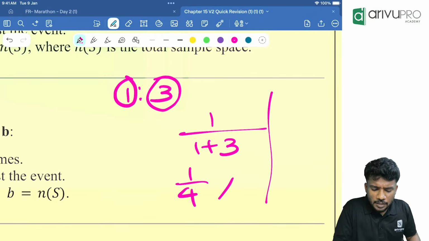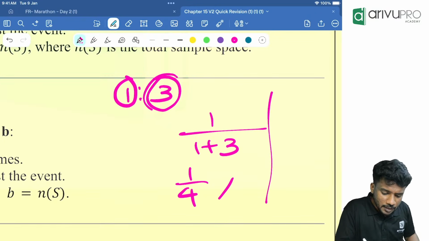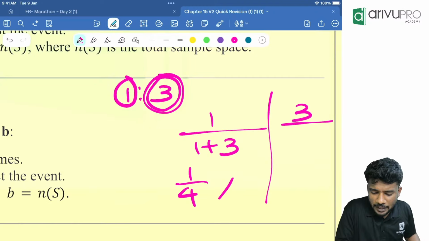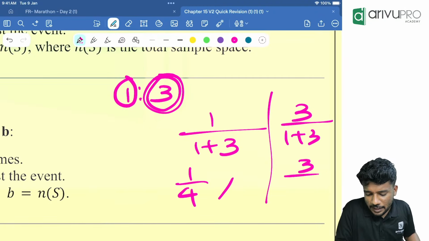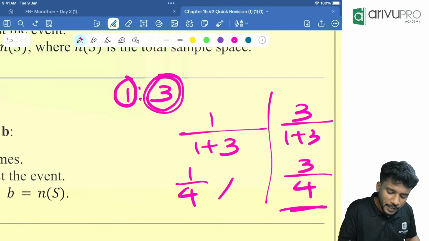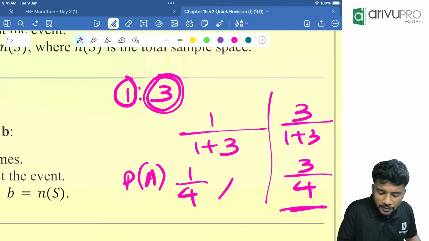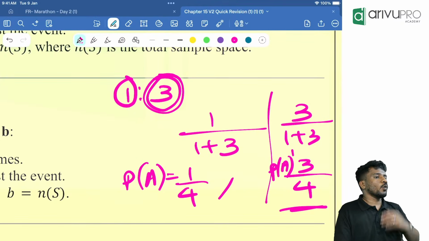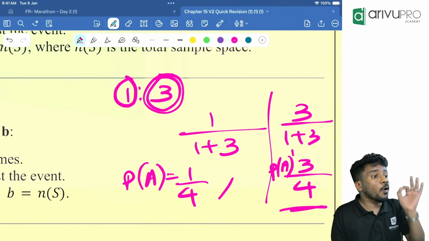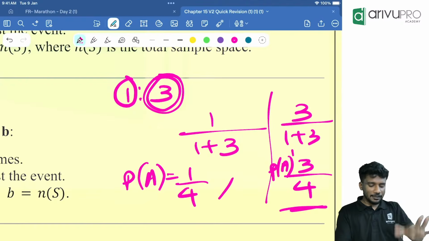Now my next question. What is the probability of getting a wrong answer? This second term, 3 divided by 1 plus 3. That is how much? 3 divided by 4. So P of A will be 1 by 4 and P of A complement will be 3 by 4. Remember this. Okay. That is odds in favor of an event.